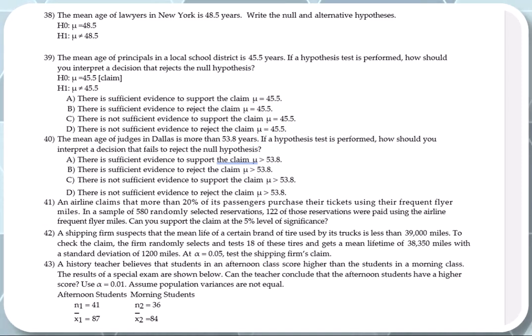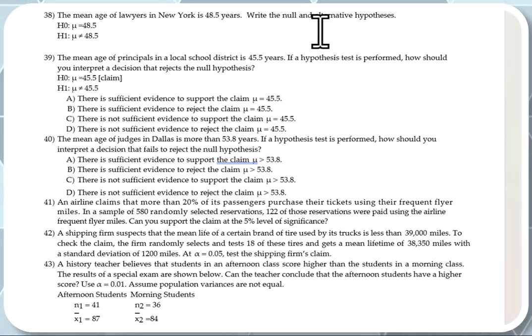If you perform a test and you reject the null hypothesis and the claim happened to be in the null hypothesis, which is usually not the case, then you say there is sufficient evidence to reject the claim, because you rejected H0, which is actually the claim itself. So the answer will be B in this case.